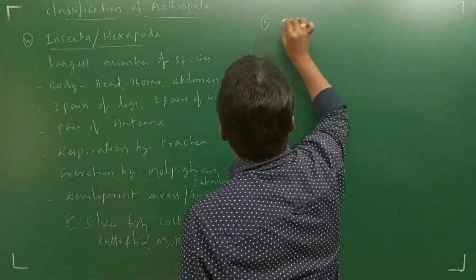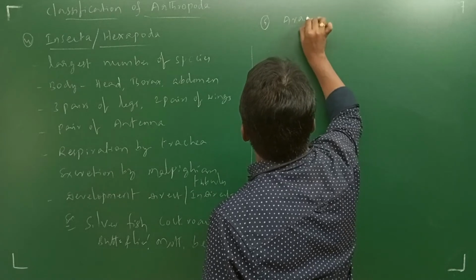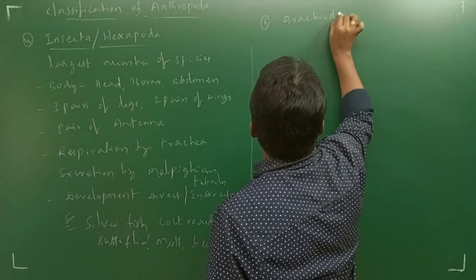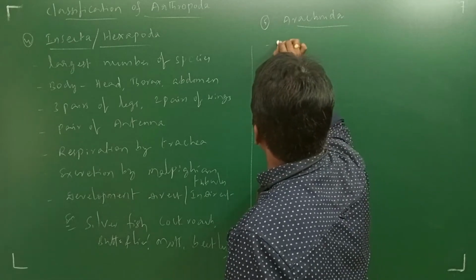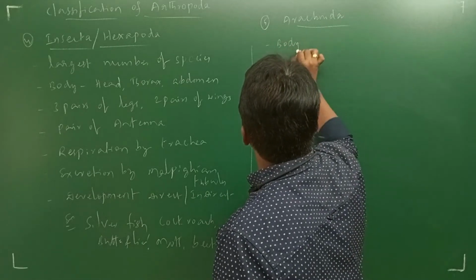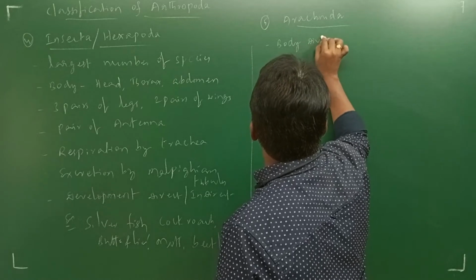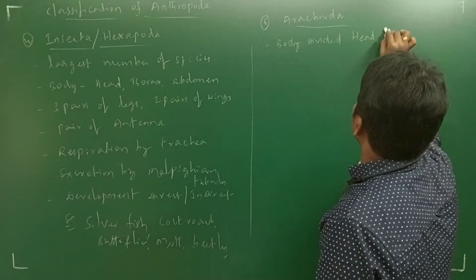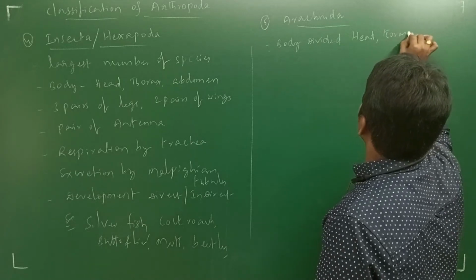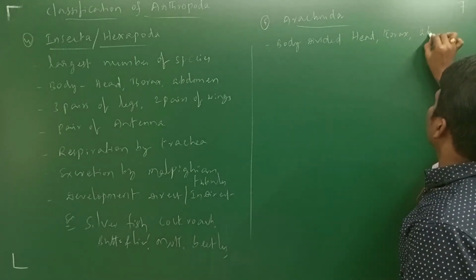Class Arachnida. Okay, so in this also the body is divided: head part, thorax, next abdomen.